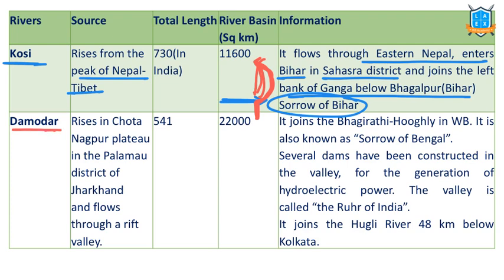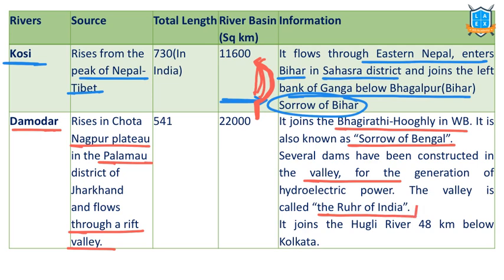Next one is the Damodar River. It rises in the Chota Nagpur Plateau in the Palamu district of Jharkhand, flows through a rift valley, and joins the Bhagirathi-Hooghly system in West Bengal. It is known as the Sorrow of Bengal. Many dams are built over the Damodar River under the Damodar Valley Project. This valley is known as the Ruhr of India.